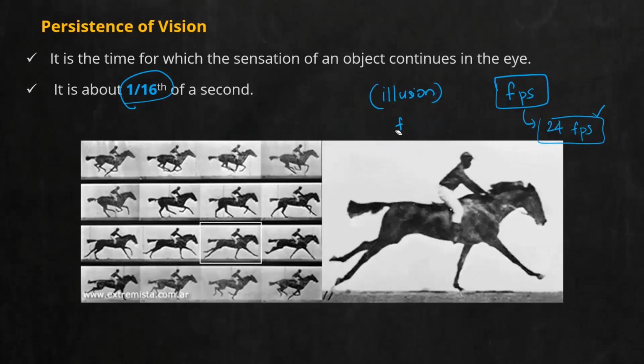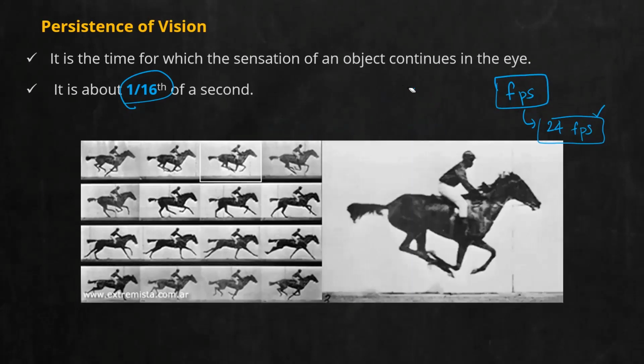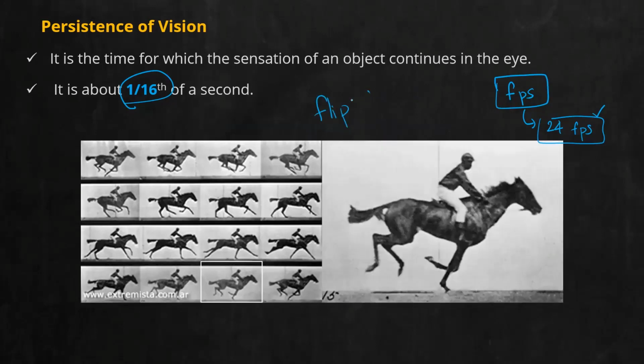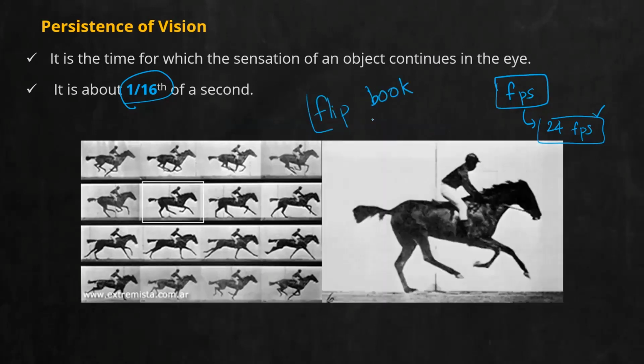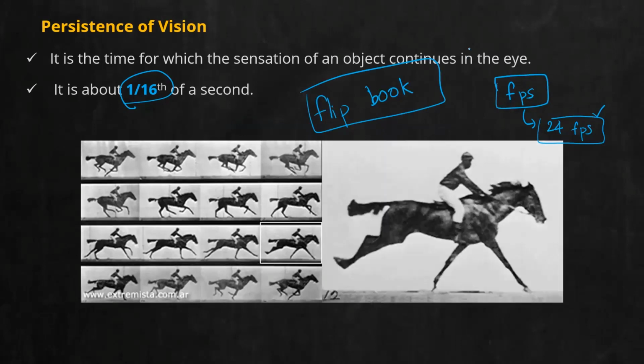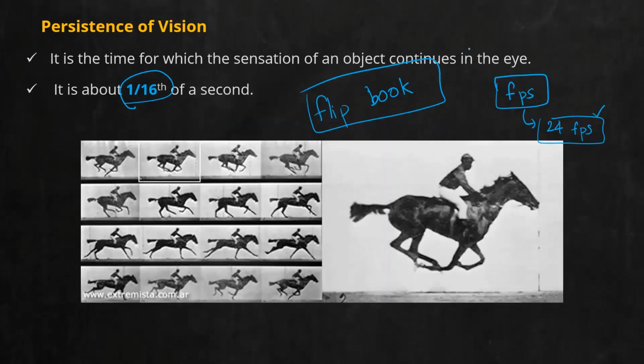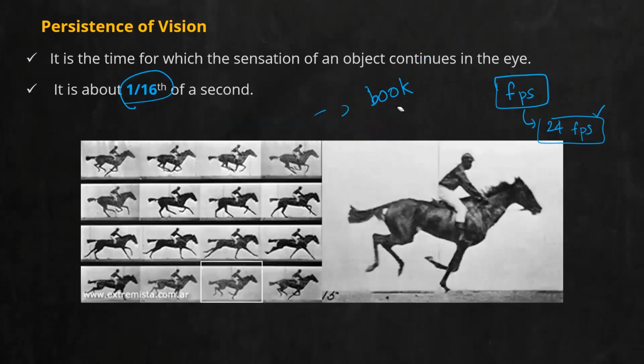You can count a number of examples. Other common examples, those who are interested in drawing might already know. The case of a flipbook. Even in the Play Store, you will get a lot of apps similar to a flipbook where you can draw continuous images, and when you turn the pages in a continuous manner, you will see a seamless motion. So these are all examples of persistence of vision.